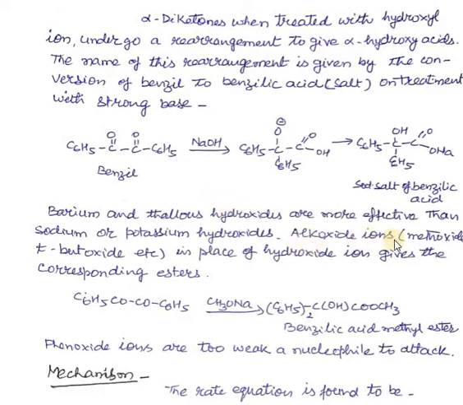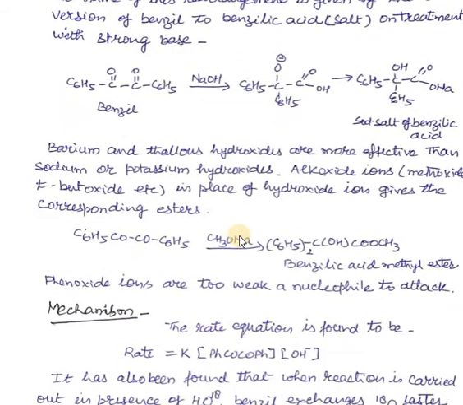Alkoxide ions like methoxide and tertiary butoxide ion in place of hydroxide ion give the corresponding ester. Here, if we have taken NaOH, we got the salt of this acid. In place of this, if we use alkoxide, like methoxide ion, it gives us the ester of this acid. So if we take methoxide or tertiary butoxide or any alkoxide ion in place of hydroxide ion, then we get the ester of the acid in place of the salt.